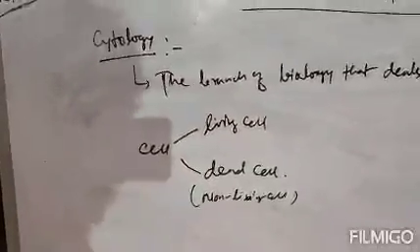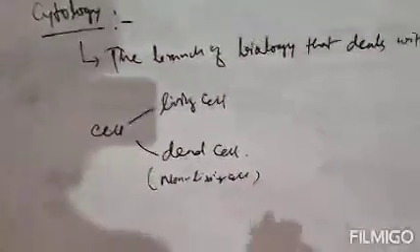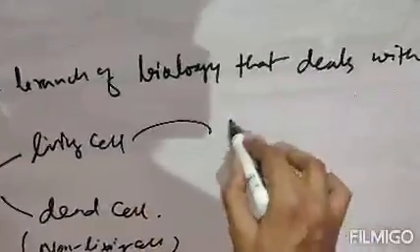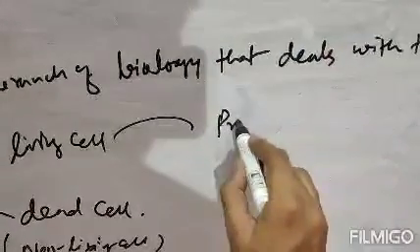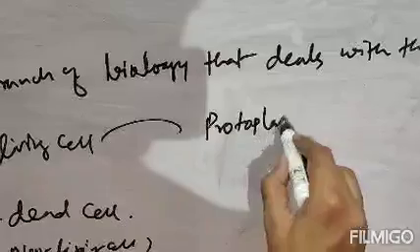What is protoplasm? Protoplasm is a jelly-like substance. And the living cell contains this jelly-like substance which is known as protoplasm. So living cell contains protoplasm, whereas the dead cell or non-living cell doesn't contain protoplasm. So this is the main difference between living cell and non-living cell.